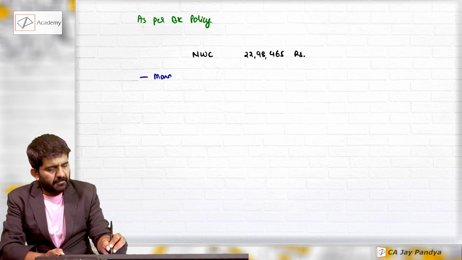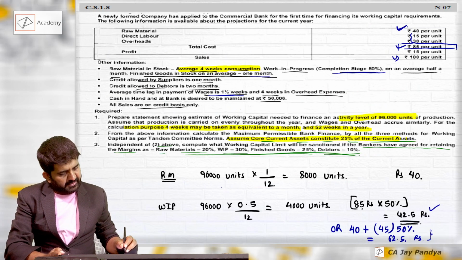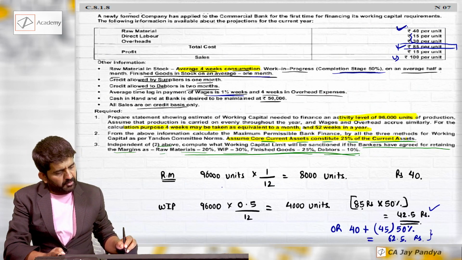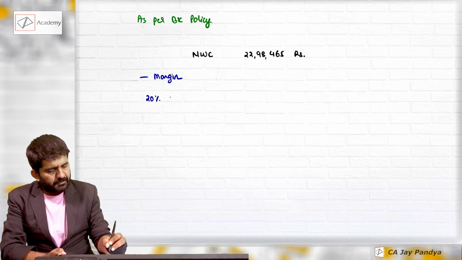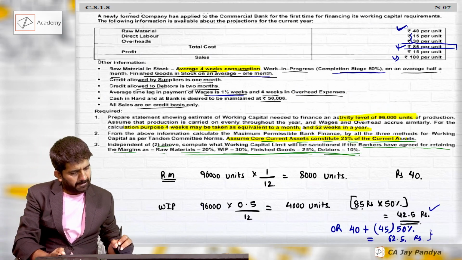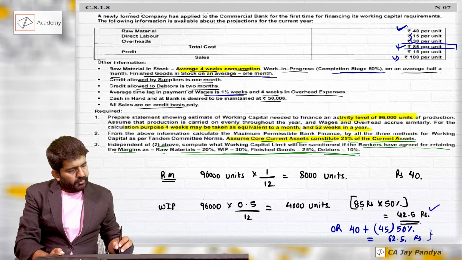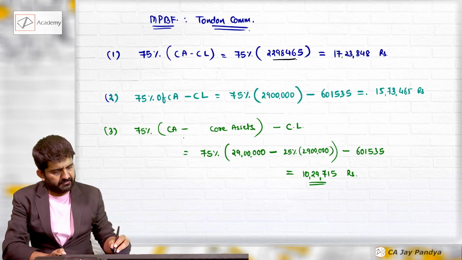Minus margin: 20% in raw material, 30% in WIP, 25% in finished goods and 10% in debtors.